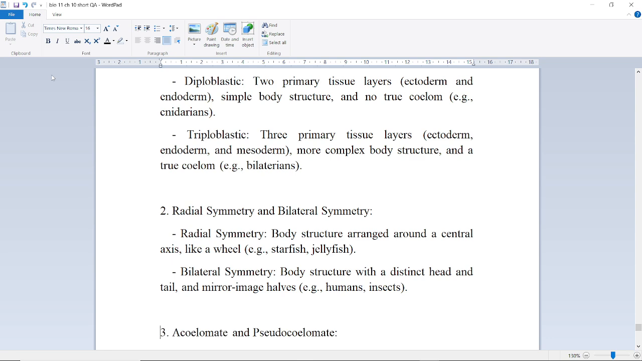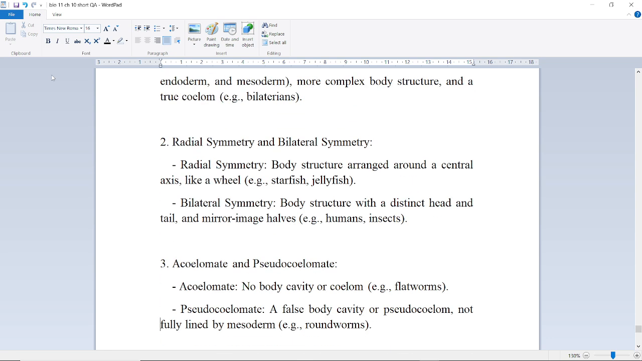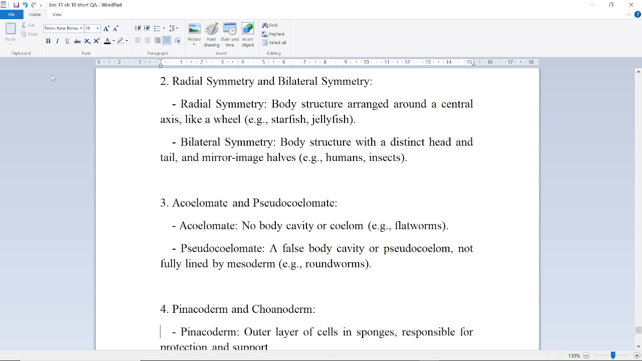Next is radial symmetry and bilateral symmetry. Radial symmetry: body structure arranged around a central axis like a wheel. For example, starfish and jellyfish. Bilateral symmetry: body structure with a distinct head and tail and mirror image halves. For example, human, insect. Next is acoelomate and pseudocoelomate.